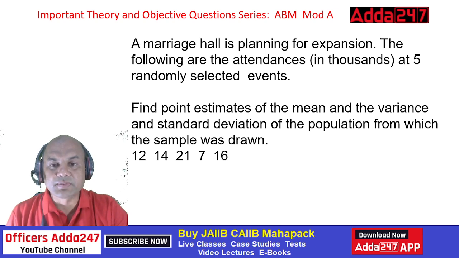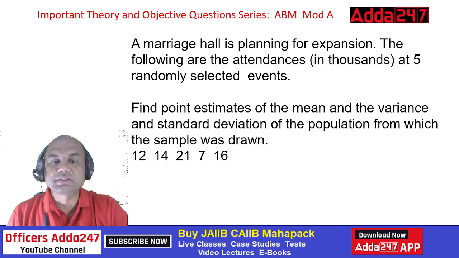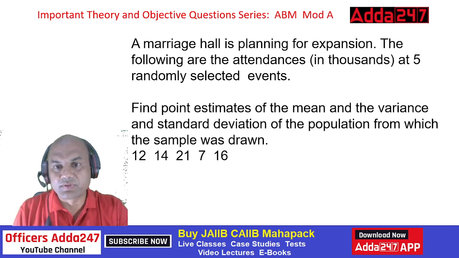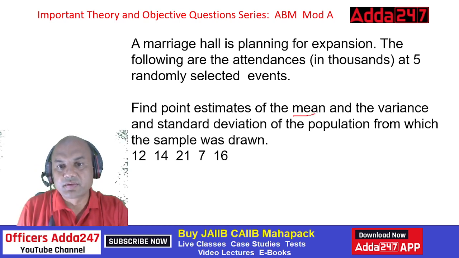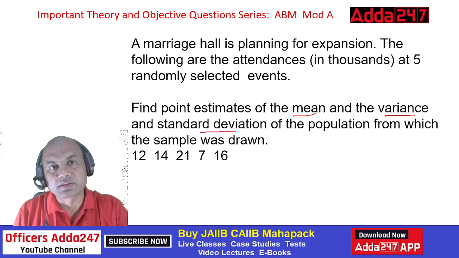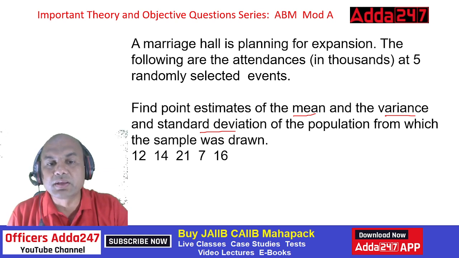Find the point estimate of the mean and the variance and the standard deviation of the population from which the sample is drawn. So we have 3 questions now. One is mean, second is variance, and third is standard deviation. All the 3. Now, firstly, before solving this, you need to understand what is mean, what is variance, what is standard deviation.